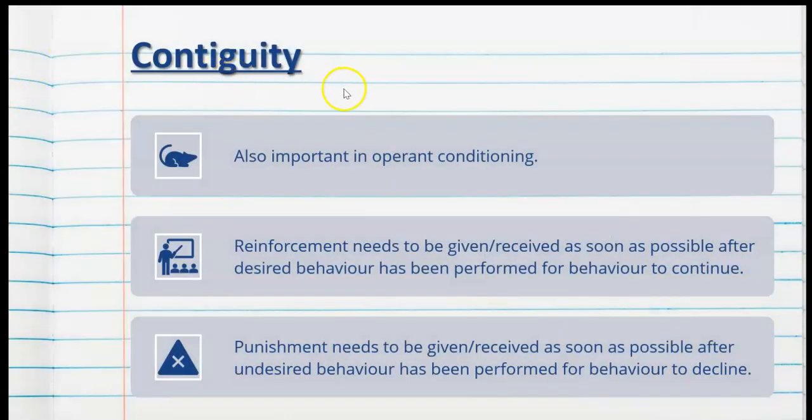So contiguity is a term that we've already talked about in classical conditioning, but it's also very important in operant conditioning. We know that contiguity refers to time. So when we reinforce a behaviour, it needs to be given or received as soon as possible after the desired behaviour has been performed, in order for the behaviour to continue. If it's left too long, animals and humans won't make the association and they're not as likely to continue the desired behaviour.